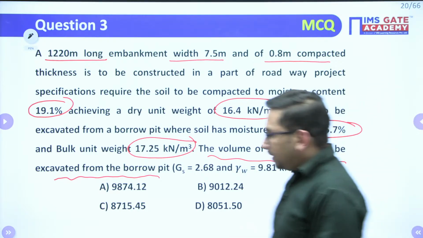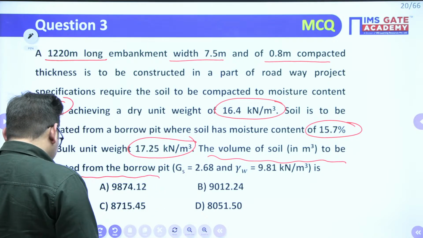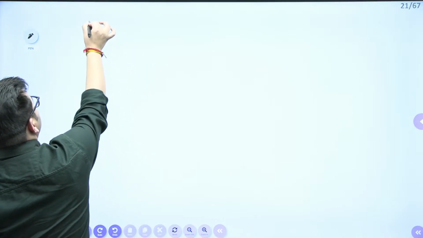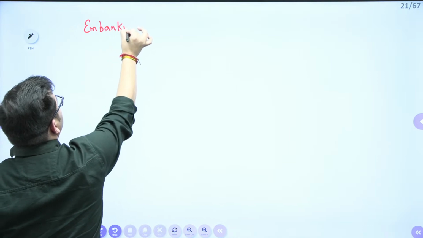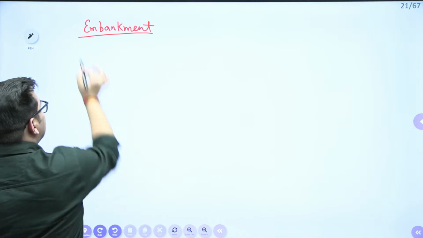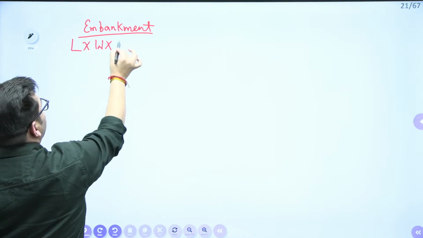So I'll just explain the question first, then I'll give you some time, right? So it is saying that there is one embankment which you need to construct for your highway project. Its length is given to you, its width is given to you, its thickness is given to you.